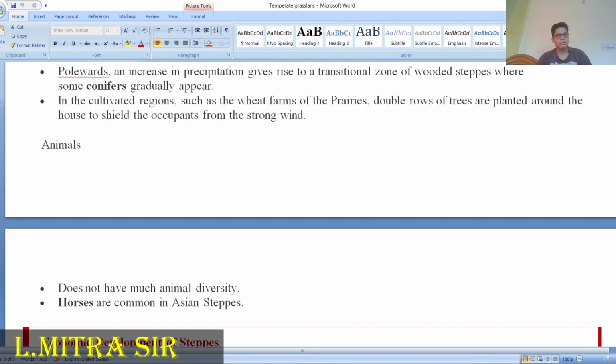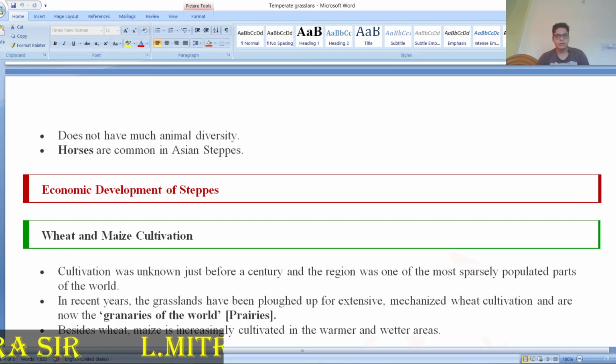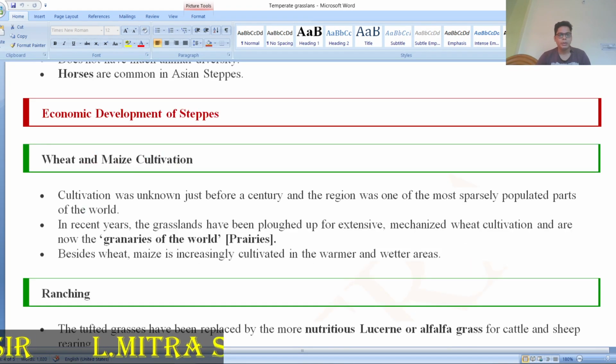Animals: it does not require much animal diversity. Horses are common in the Asian steppes. Economic development: wheat and maize cultivation over there. The cultivation was unknown until just before the last century, but after that the population started to do agriculture, and we already discussed that it is the granary of the world. The Prairies area is known as the granaries of the world. Besides this, wheat and maize are increasingly cultivated over that area. This thing you have to understand.